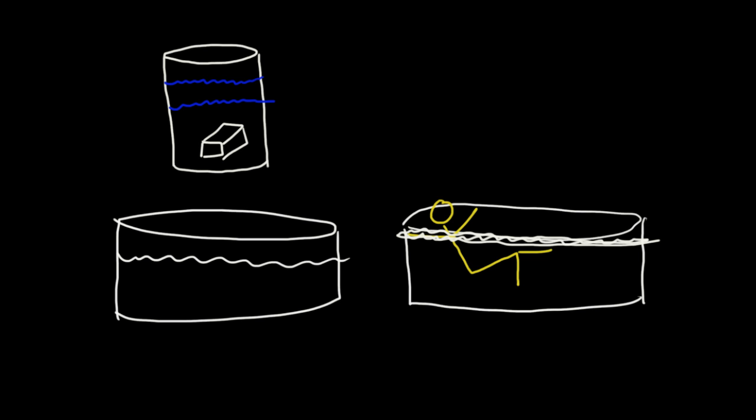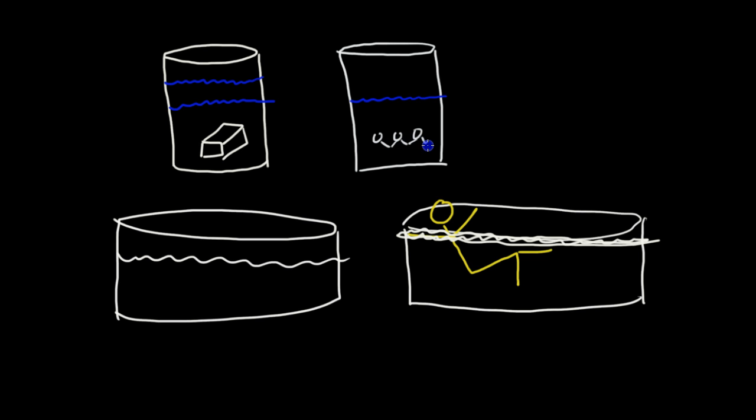And then if he takes the same type of canister and fills it up with the same amount of water, and in that water he puts in the crown, he knows that if it's the same volume, then the amount of water will rise up to be the same.